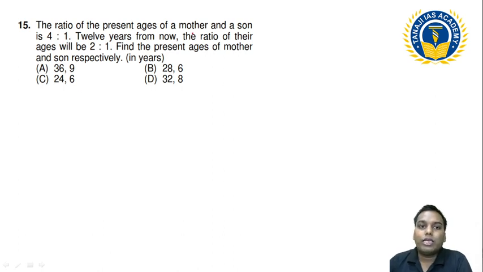The present ages of mother and son are in the ratio of 4:1. 12 years from now, the ratio becomes 2:1. Find the present age of mother and son respectively.